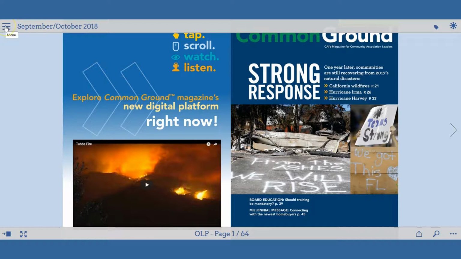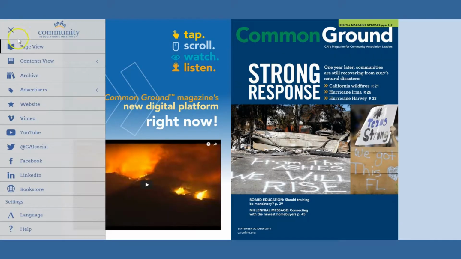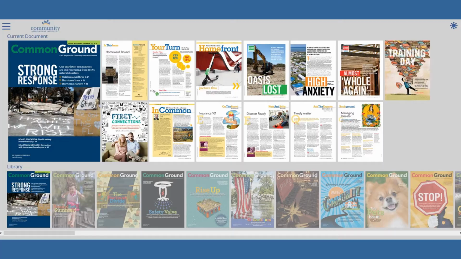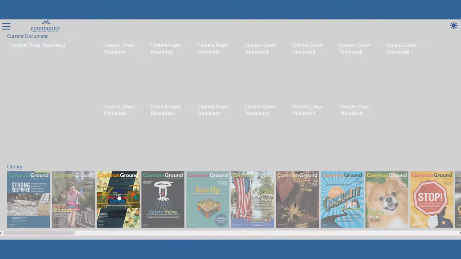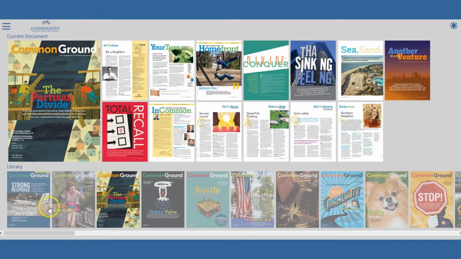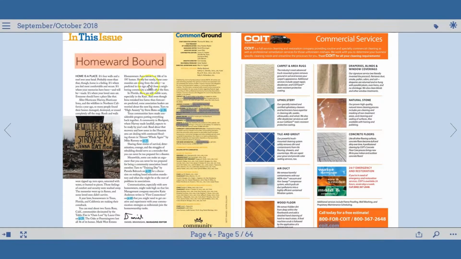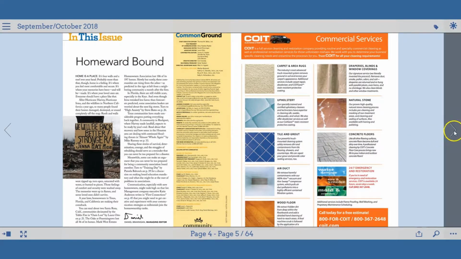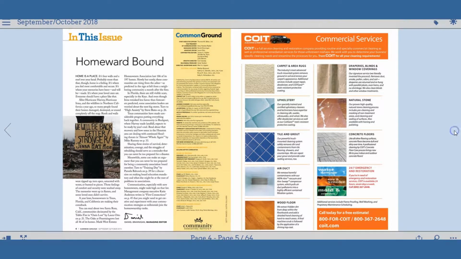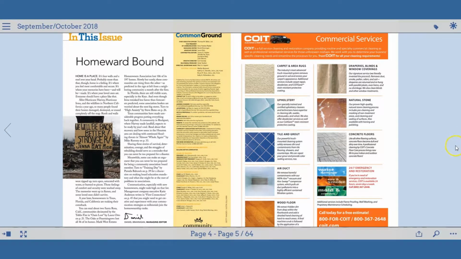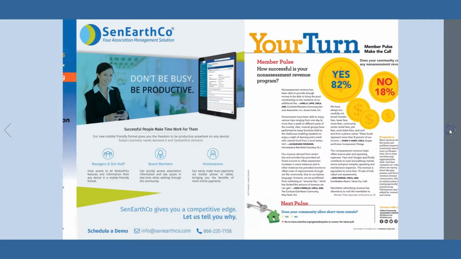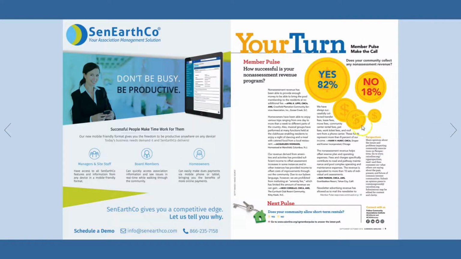You can access one of our favorite new features, the Digital Magazine Archives, by clicking here. Scroll through the visual library to view past issues and the first page of each article or section to quickly get to where you want to go. As you scroll through each page, you'll notice article headlines, page numbers, and URLs flashing on your screen. When you're ready to switch to the article view, click on the red headline.